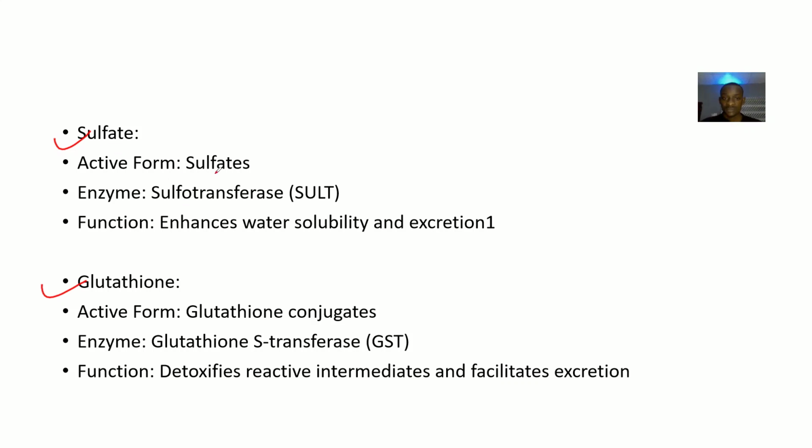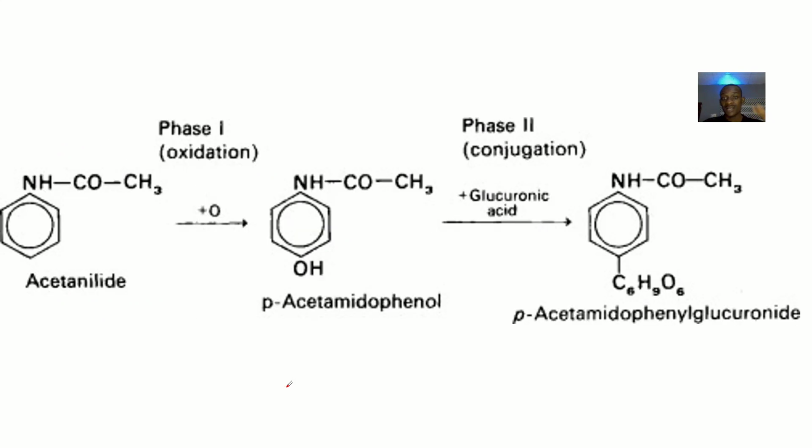Then sulfates. The active form of sulfate is still sulfate. The enzyme that acts on it is sulfotransferase. Simple. It enhances water solubility and excretion. Then we have glutathione. The active form of glutathione is glutathione conjugates. The enzyme that acts on them is glutathione S transferase. The enzyme detoxifies reactive intermediates and facilitates excretion. The function is not really needed. Just grab the active form and the enzyme that acts on it.